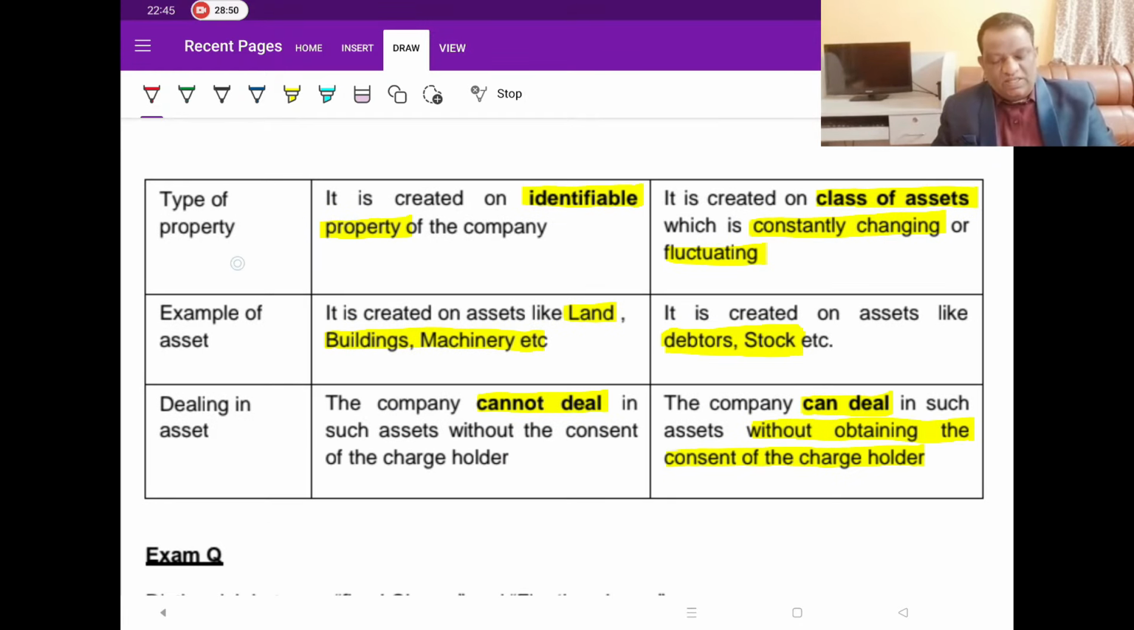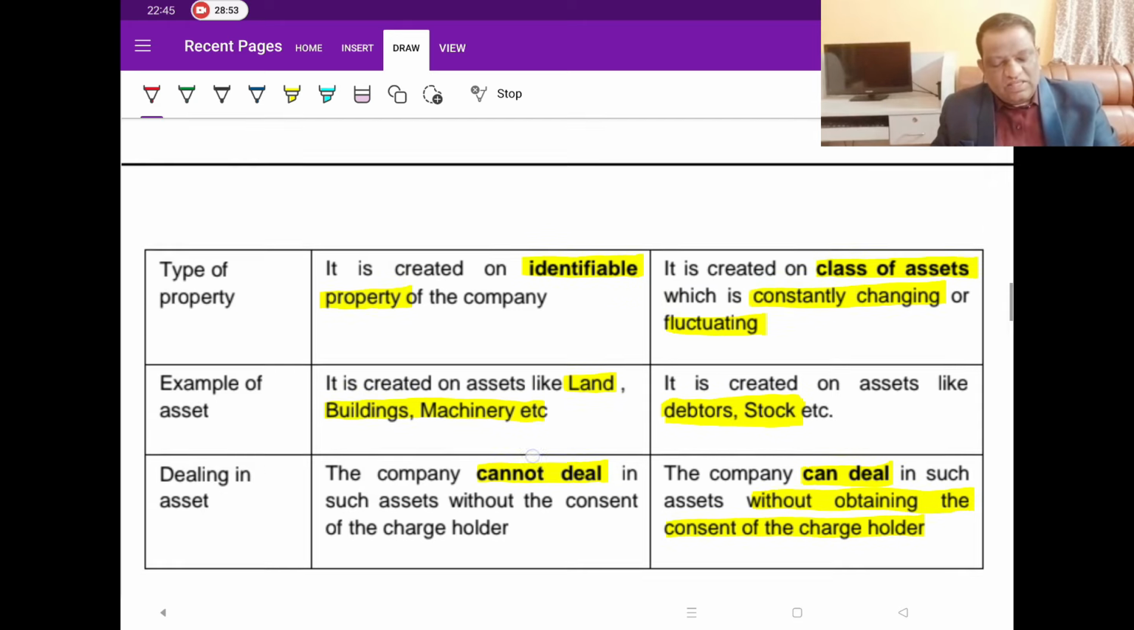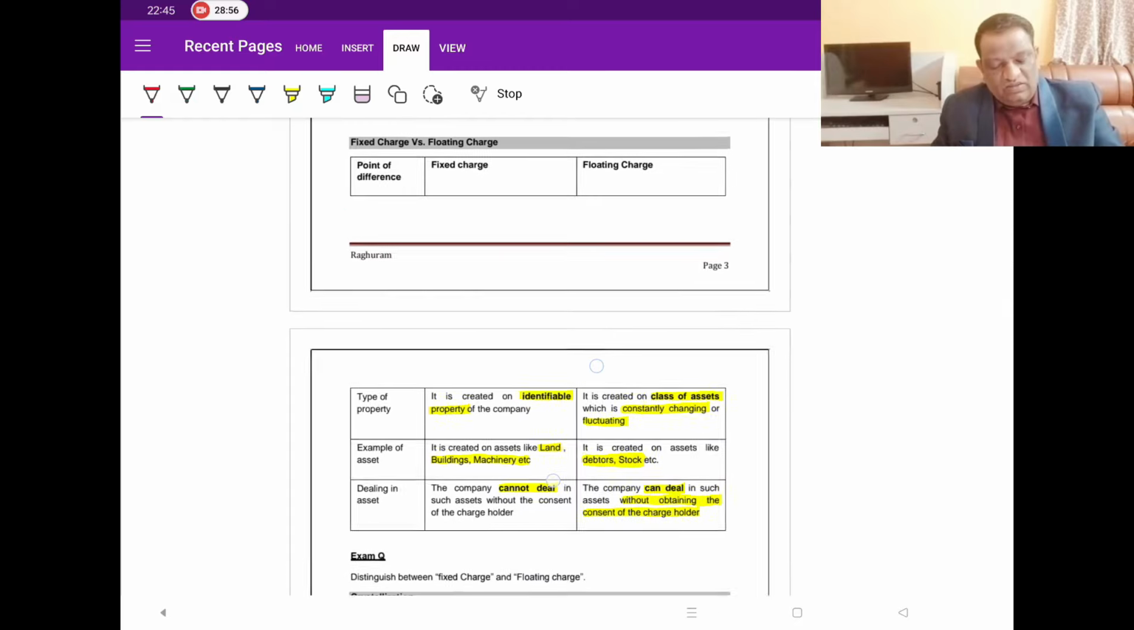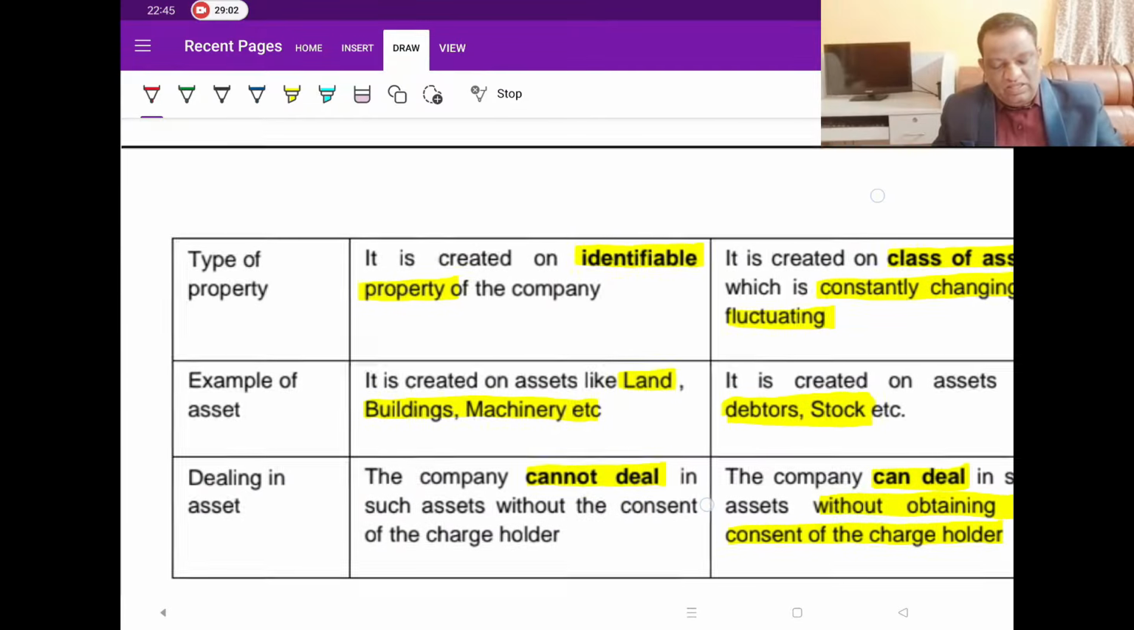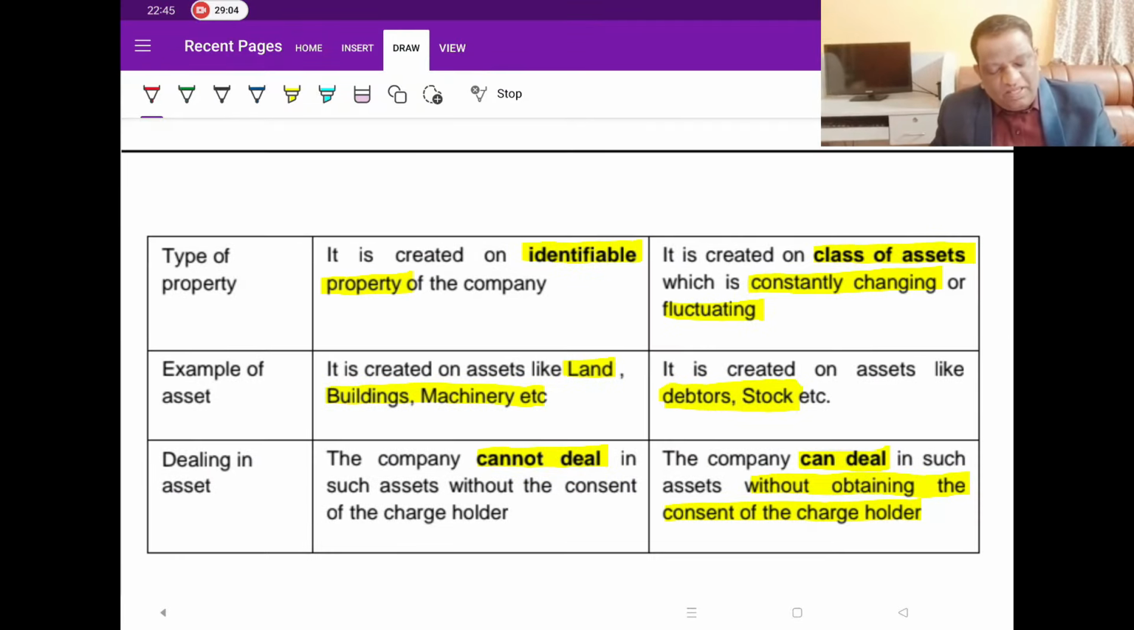Now, if you look at the differences, this is the fixed charge and this is the floating charge. Say this table, this column is for fixed charge and the second column is for floating charge. Now, first let us analyze it. The type of property: this fixed charge is always created on identifiable property. Whereas floating charge assets are not capable of being individually identified. At best they can be identified through the class they belong to. So that is why these are called class of assets. So this is created on a class of assets, the value of which constantly keeps changing or fluctuating.